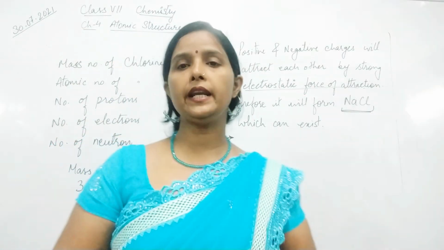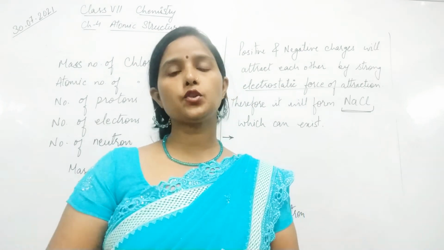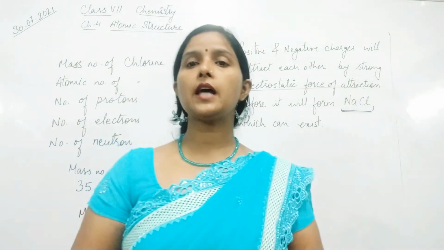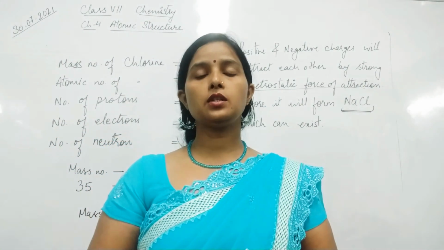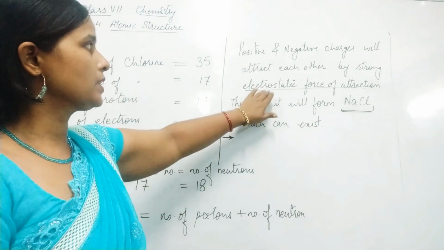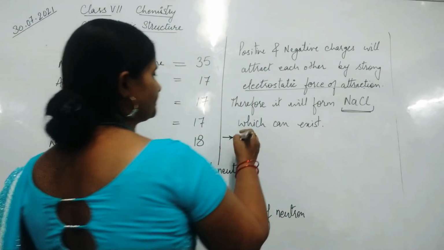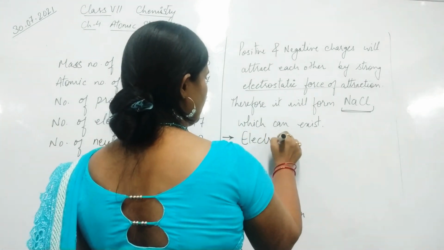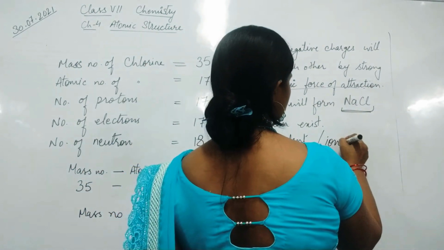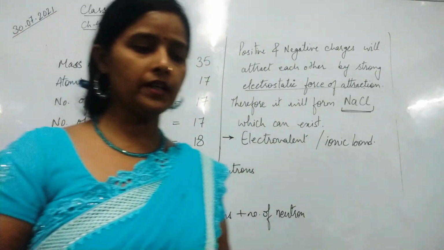Therefore the name electrovalent comes. It is also called an ionic bond because these atoms first changed into ionic form, positive and negative ions, and they attract each other with the help of the electrostatic force of attraction. I hope till here everyone is clear.